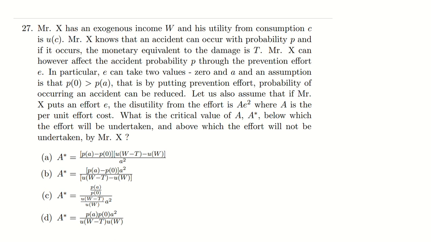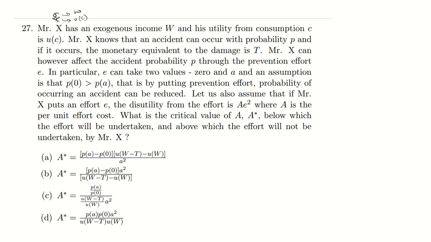Okay. Question number 27. Question number 27 is talking about Mr. X. Mr. X has an exogenous income W and his utility from consumption C is U(C). Okay, that's fine. Suppose this is an individual X, and his income is W and his utility function is U(C). Whatever he consumes, he gets a utility U(C).